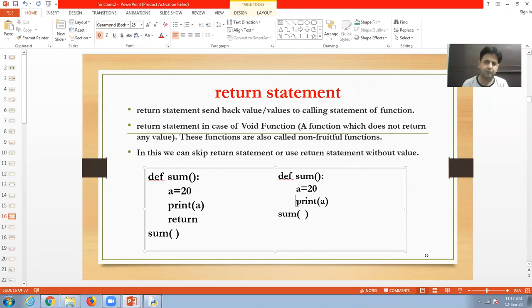The better way is don't use a return statement. If you want to use a return statement, it will be without any value. This is called a void function. A function without any return value is called a void function, and this is also called a non-fruitful function.